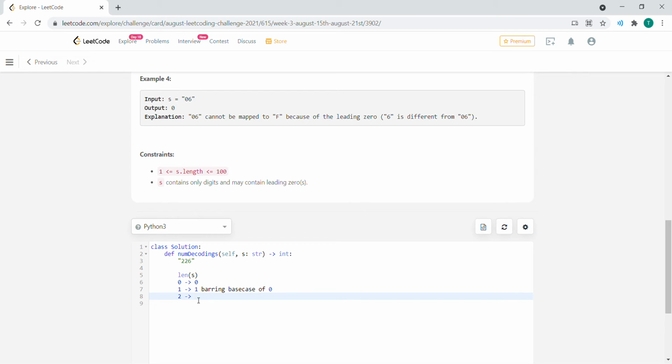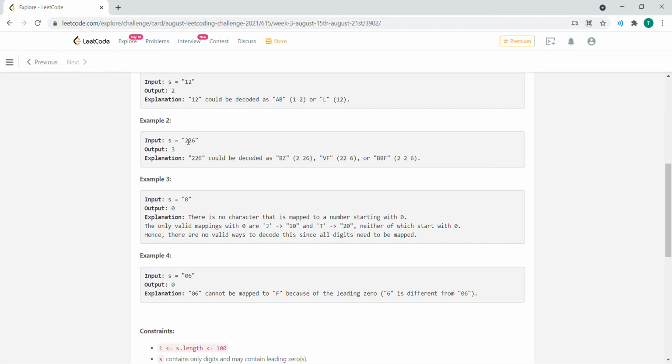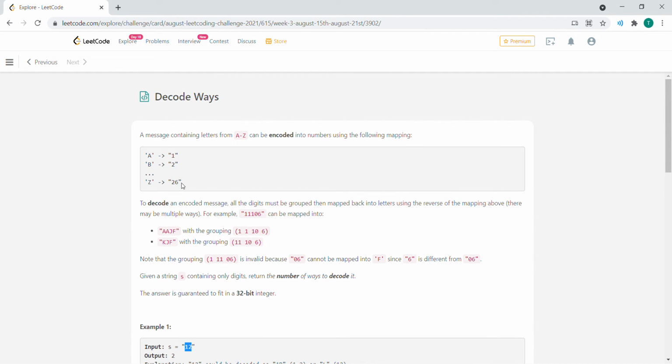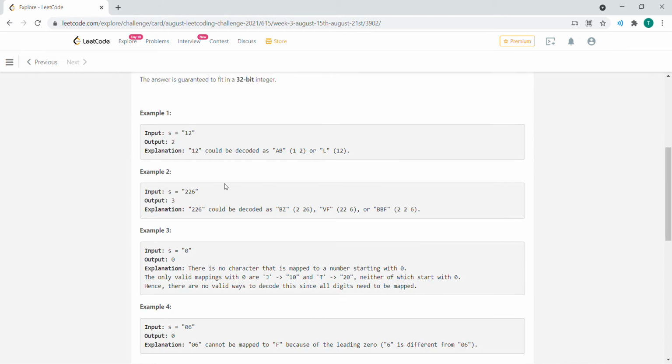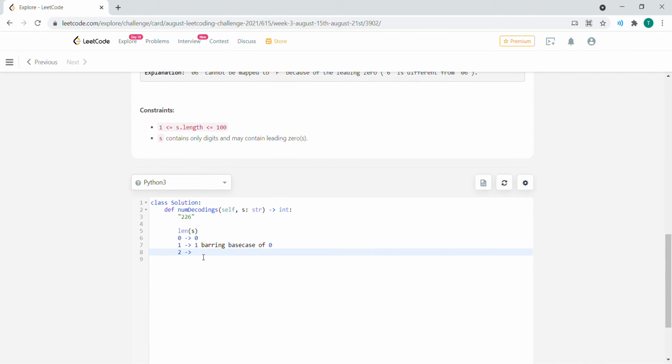If you have, for instance, 01, which is two characters, that returns 0, barring the base case. And if we have, let's say, 12, we have a possibility of them being separated, or they can count together as a single letter. The limit for a two-character number is a maximum of 2 ways, if the number is within 22 and 26. So there are two ways of doing that.